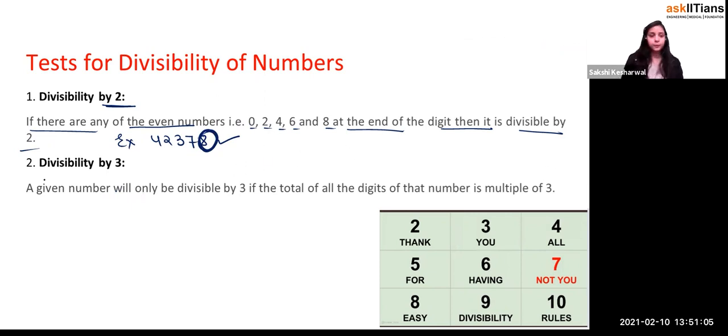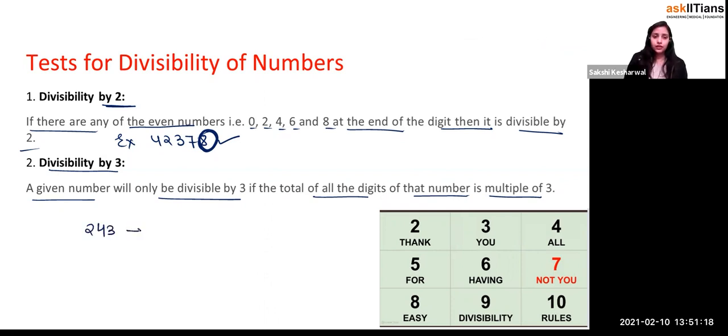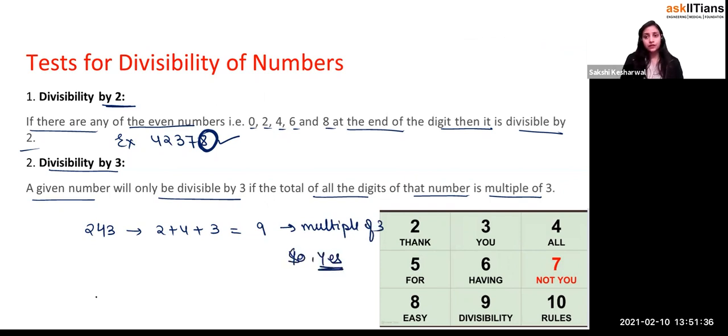Now it says the divisibility rule of 3: any number is divisible by 3 if the sum of all its digits is a multiple of 3. If I write 243, you just add 2 plus 4 plus 3, which is 6 plus 3, equals 9. And this is a multiple of 3. So yes, it's divisible, right? Yes or no?